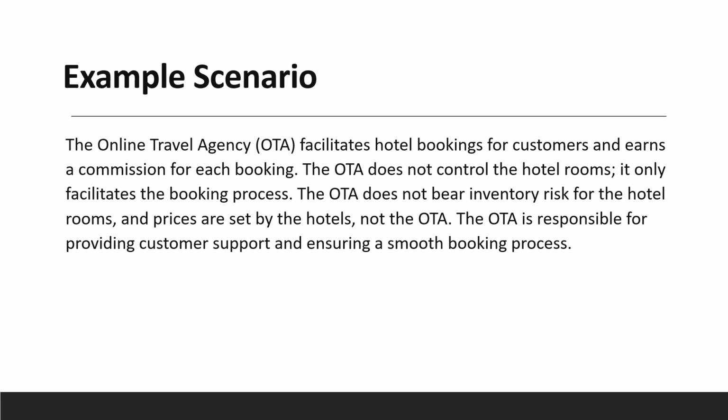Let's now try to solve an example. The online travel agency, OTA, facilitates hotel bookings for customers and earns a commission for each booking. The OTA does not control the hotel rooms; it only facilitates the booking process. The OTA does not bear inventory risk for the hotel rooms, and prices are set by the hotels, not the OTA. The OTA is responsible for providing customer support and ensuring a smooth booking process.